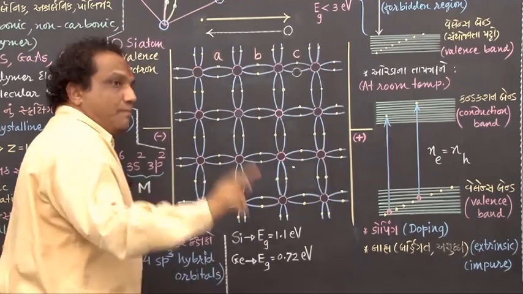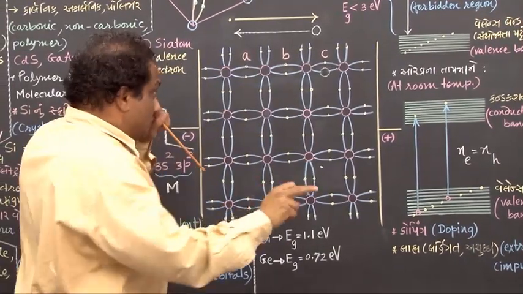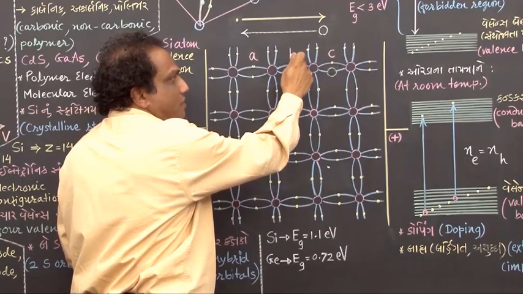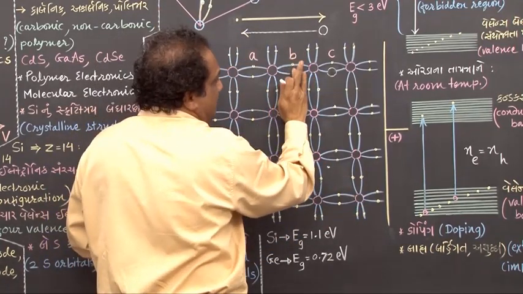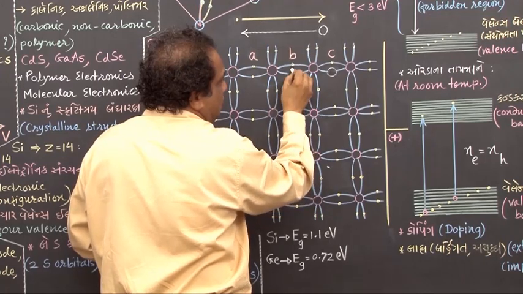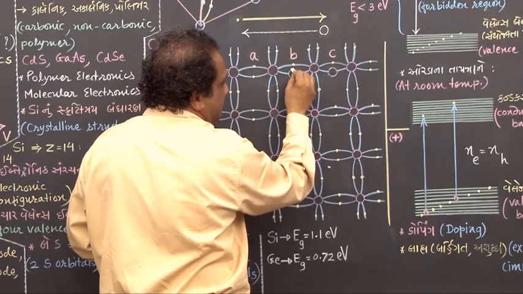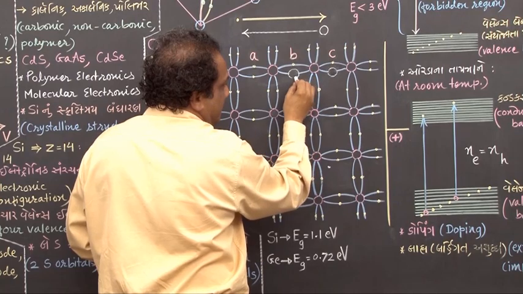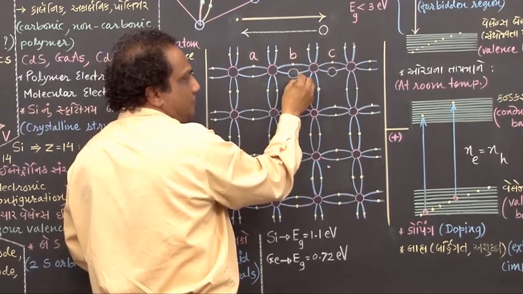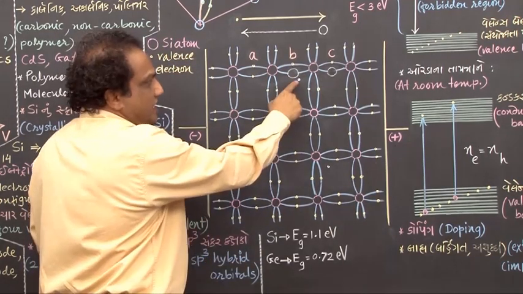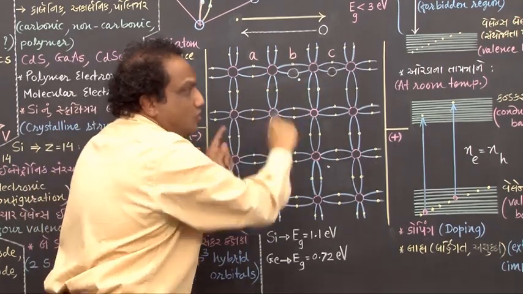Now tell me, because of thermal vibration, suppose the covalent bond at point B is also getting broken. If this is getting broken, then here also the space will be vacant. Fine. Now tell me, the electron liberated is, suppose, this electron. This electron as such can perform random motion.